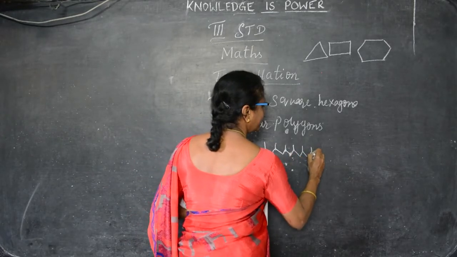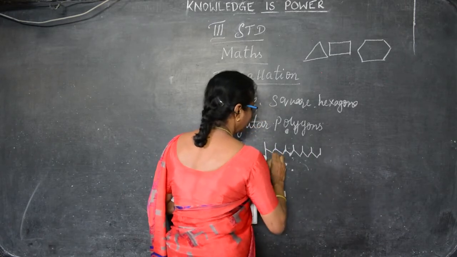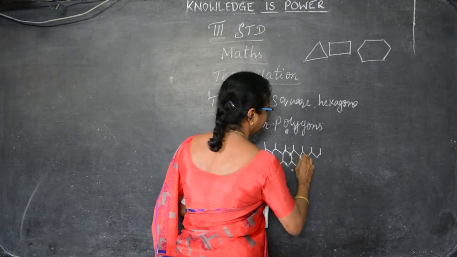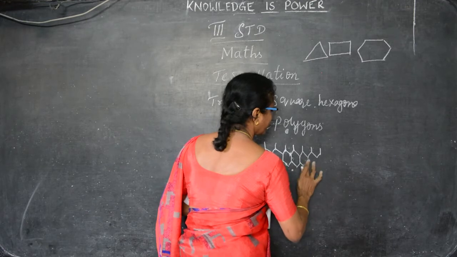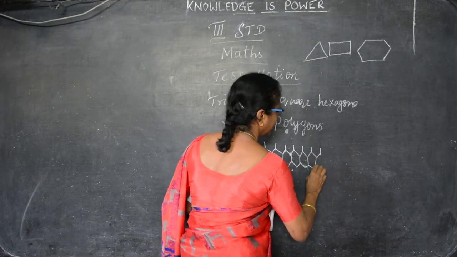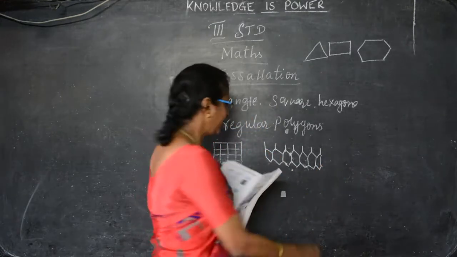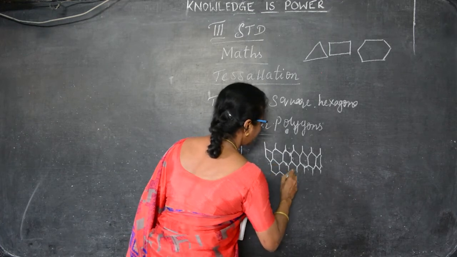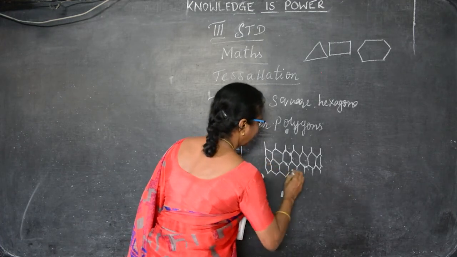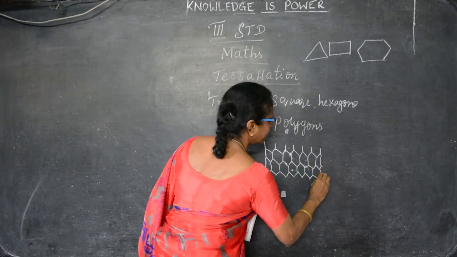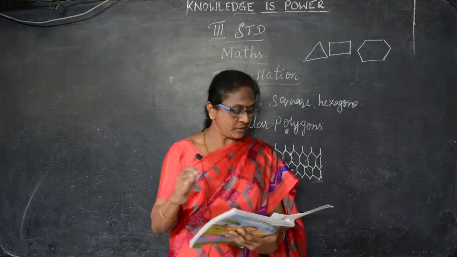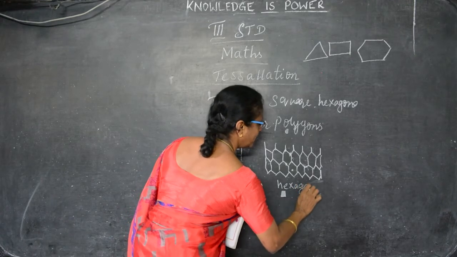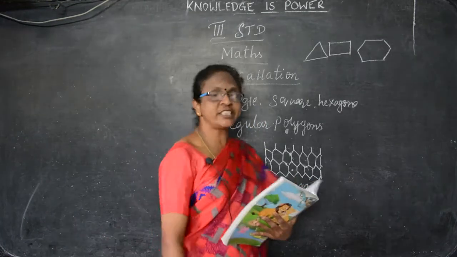So just draw simply. You just say this. Then again like this. Then one line. So this hexagon, this is the tessellation of a hexagon. You can draw at home and see also. If you draw slowly, it looks nice. So this is called the tessellation of hexagons. And the next one is tessellation of the triangles.